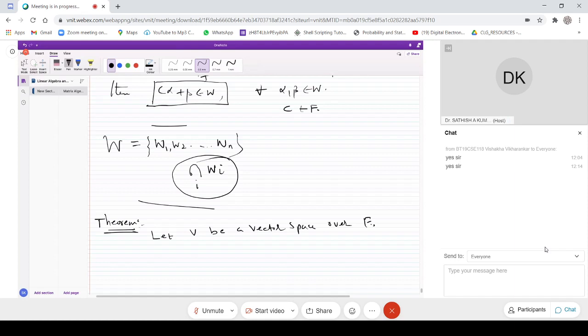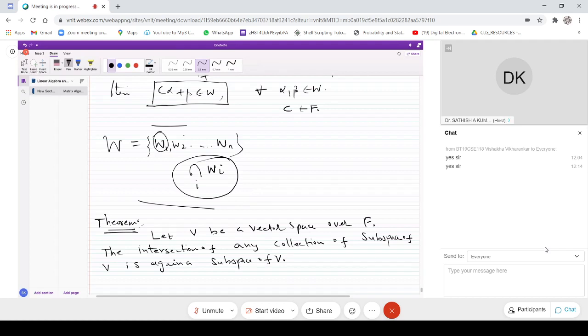Then the intersection of any collection of subspaces of V is again a subspace.